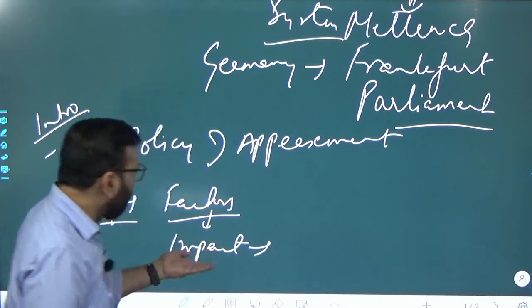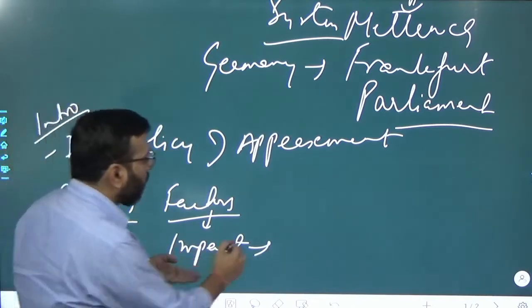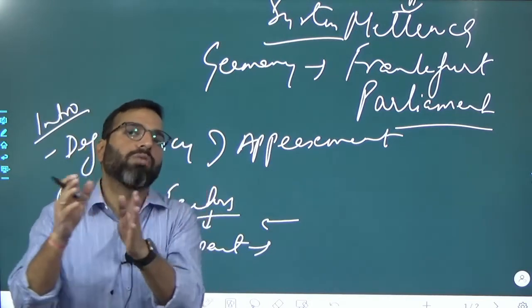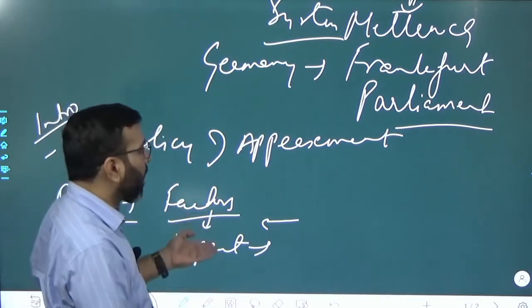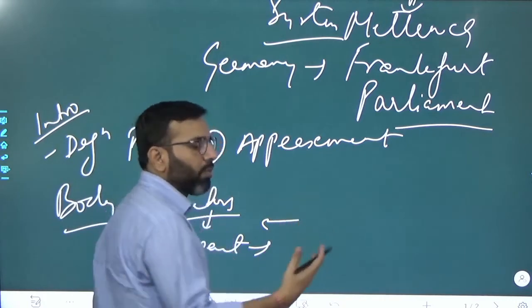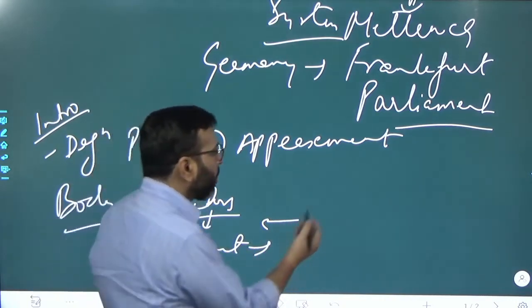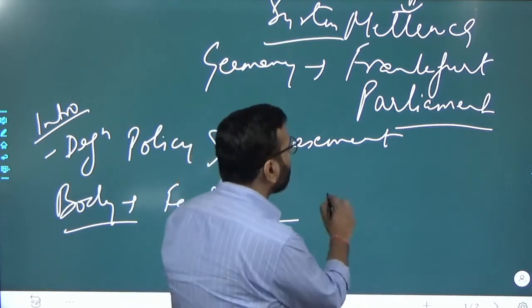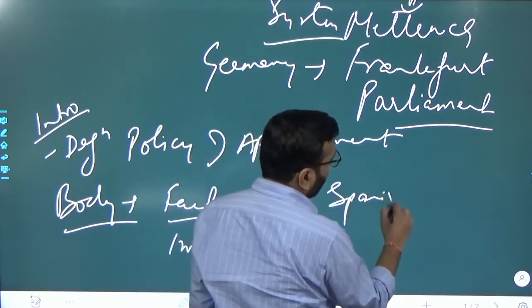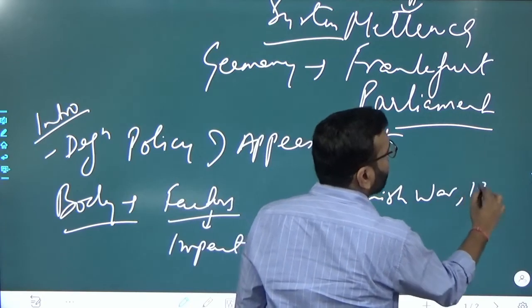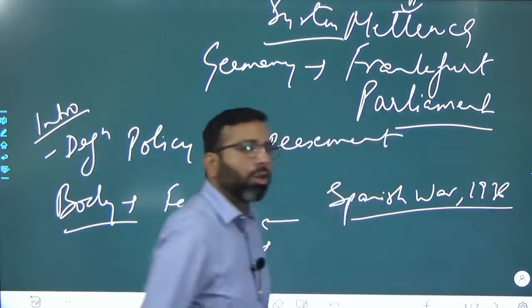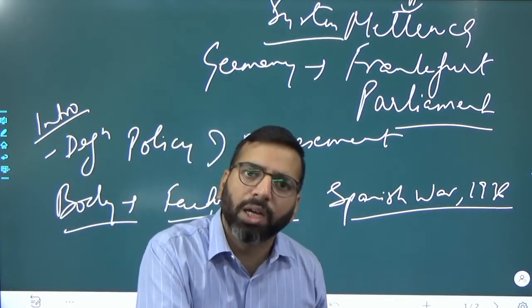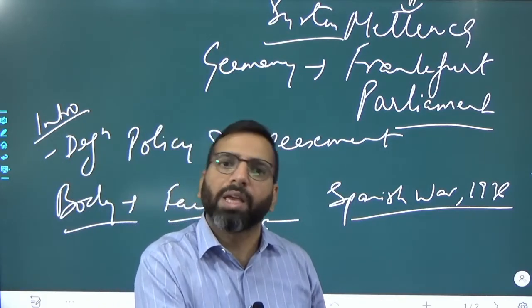Before writing this impact, you should also give the examples where this policy of appeasement was seen. So in this first paragraph itself, you should write that the policy of appeasement was visible in, say, the Spanish War of 1936, when the counter revolution in Spain, which was supported by Germany and Italy, was not opposed by Britain.